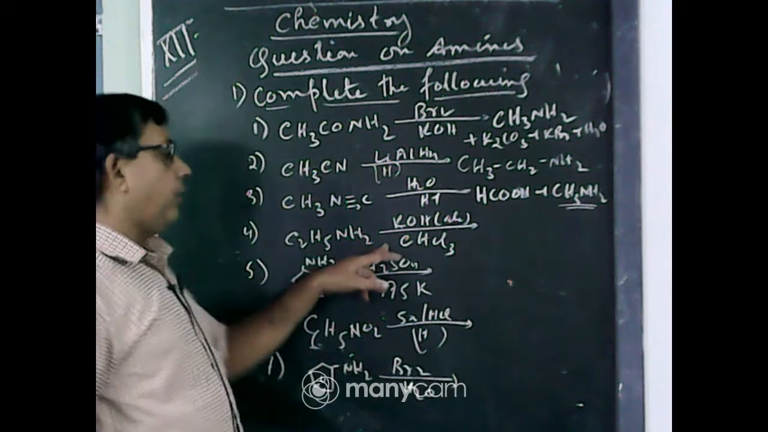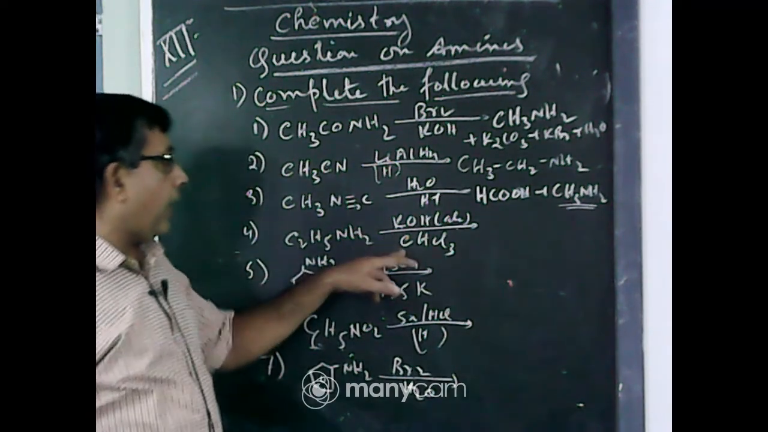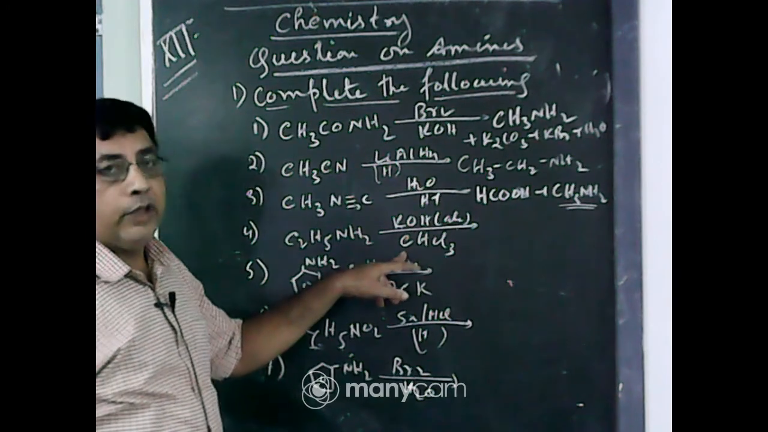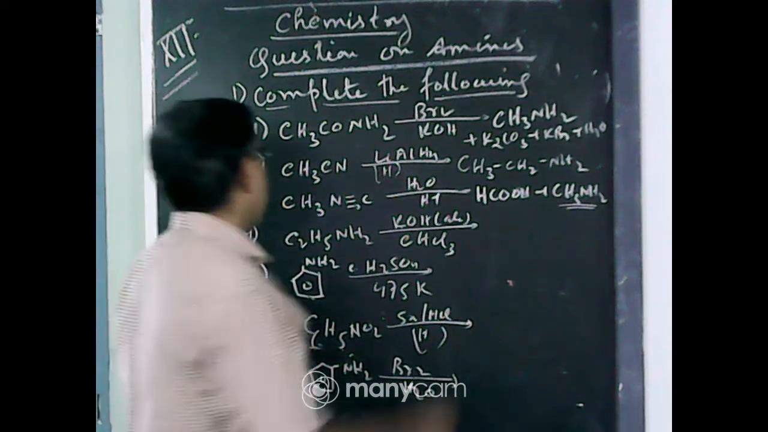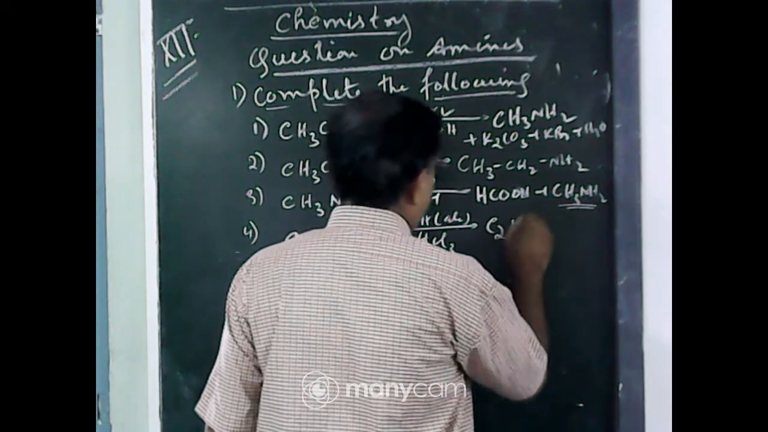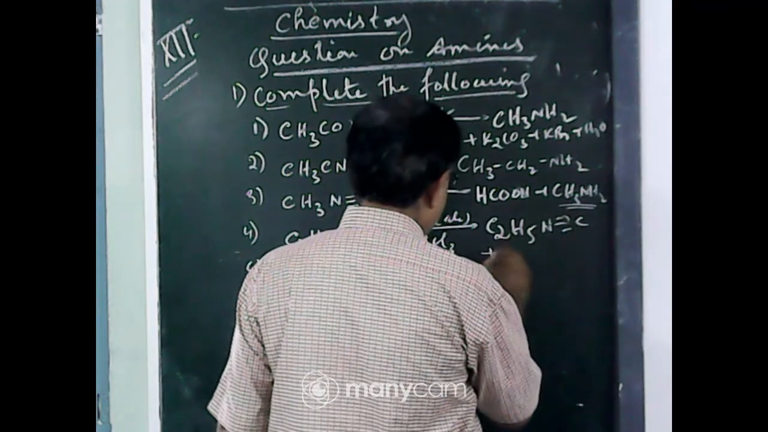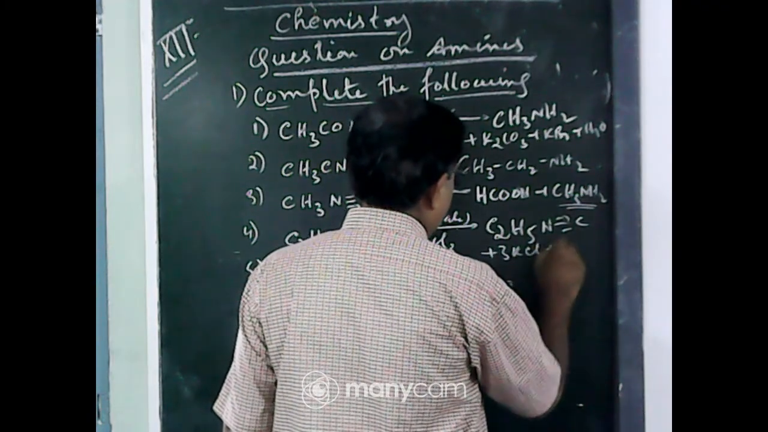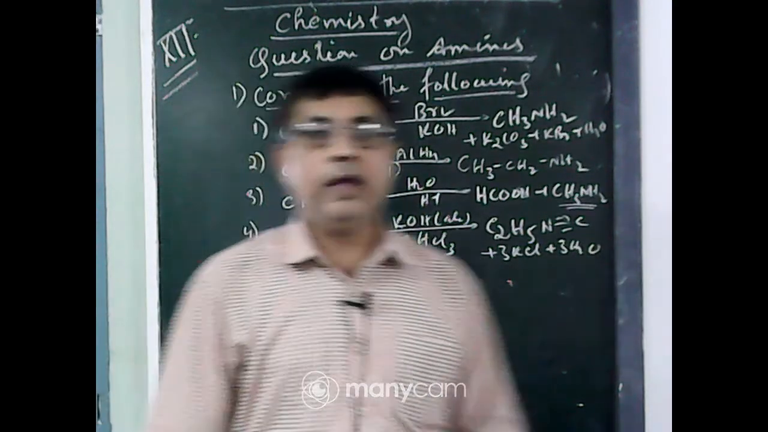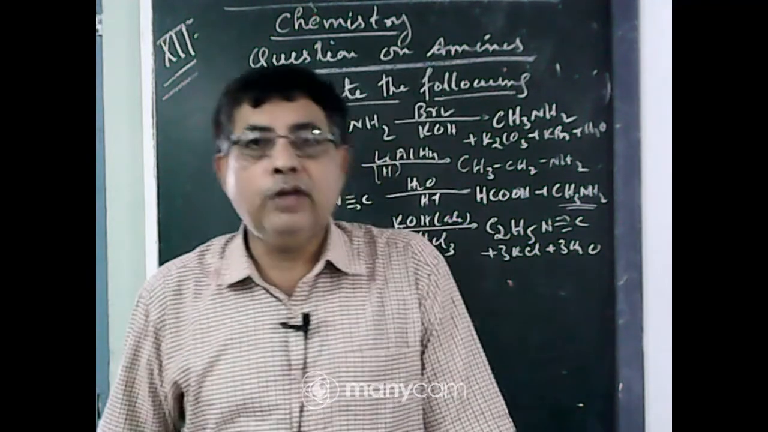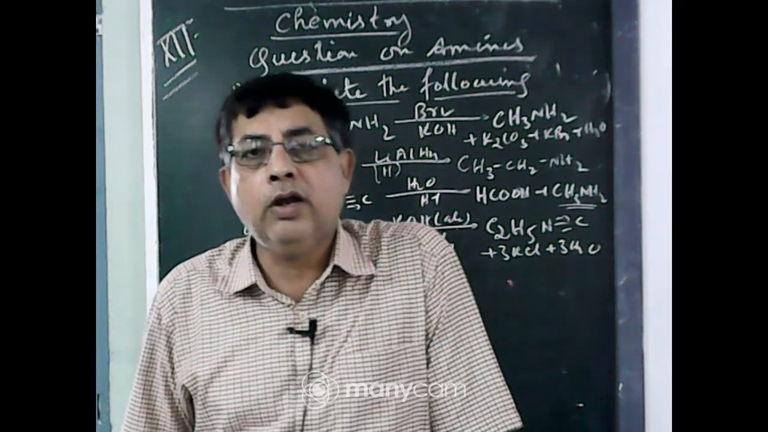This is also an important name reaction. Primary amine heated with chloroform and alcoholic KOH is the carbylamine reaction. It forms isocyanide, C2H5NC plus 3KCl plus 3 water. In the carbylamine reaction, a primary amine heated with chloroform and alcoholic KOH gives the foul smell of isocyanide.